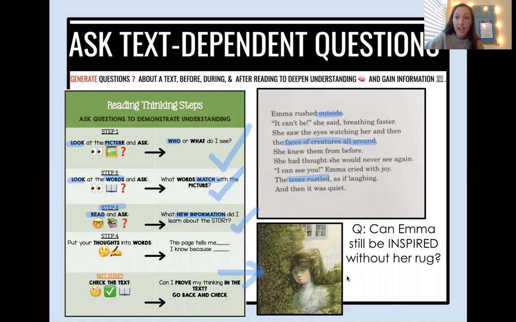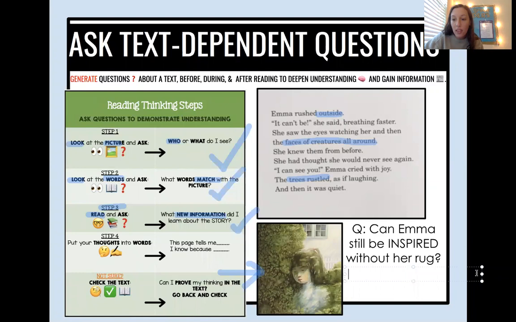Can we find that in the text? Yes, we already highlighted that, where it says, she saw the eyes watching her and then the faces of creatures all around. She knew them from before. So Emma can still be inspired to create even without her rug because we see that she's outside and she still sees the creatures from before.